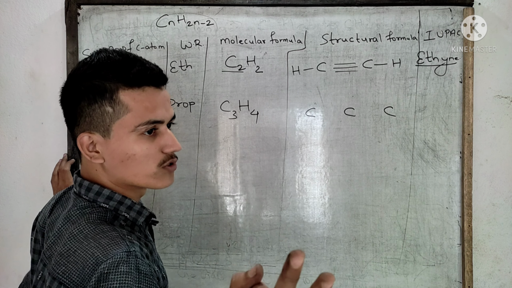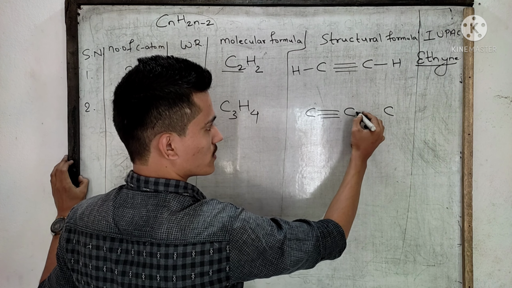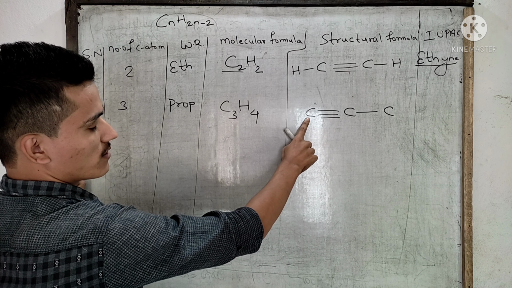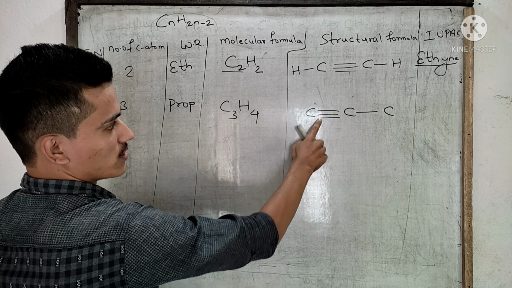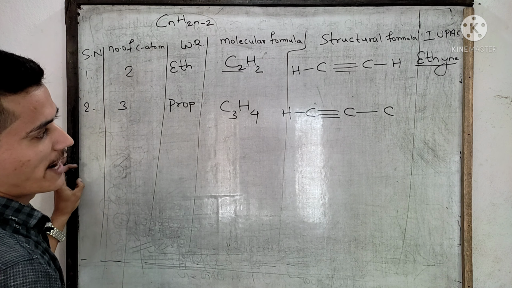Take 3 bonds between any 2 carbon atoms. I will take this 1, 2, 3. For the remaining carbon atom, single bond. This carbon has formed how many bonds? 3 bonds. One is left, it will form with hydrogen.